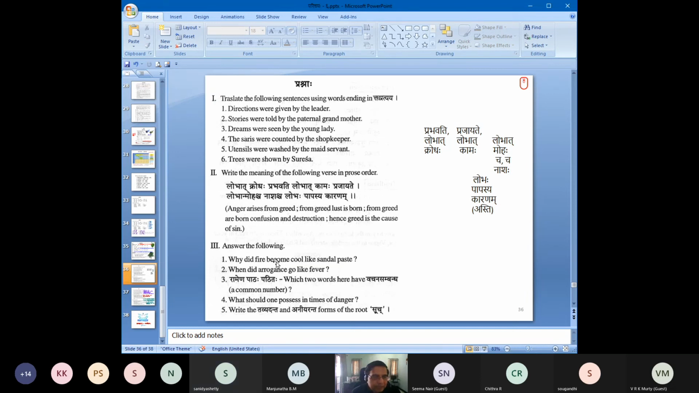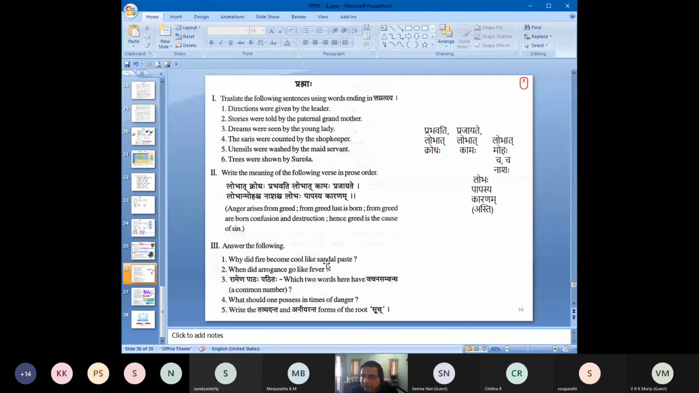So like this: why did the fire become cool like a sandal paste? Easy answer. When they ask in English, you have to answer in English. You can throw in some Sanskritam if you want. It's very easy. Many of you can answer this. Anybody can volunteer? Okay, I will point fingers. Shrikant Bhatt, can you try this?